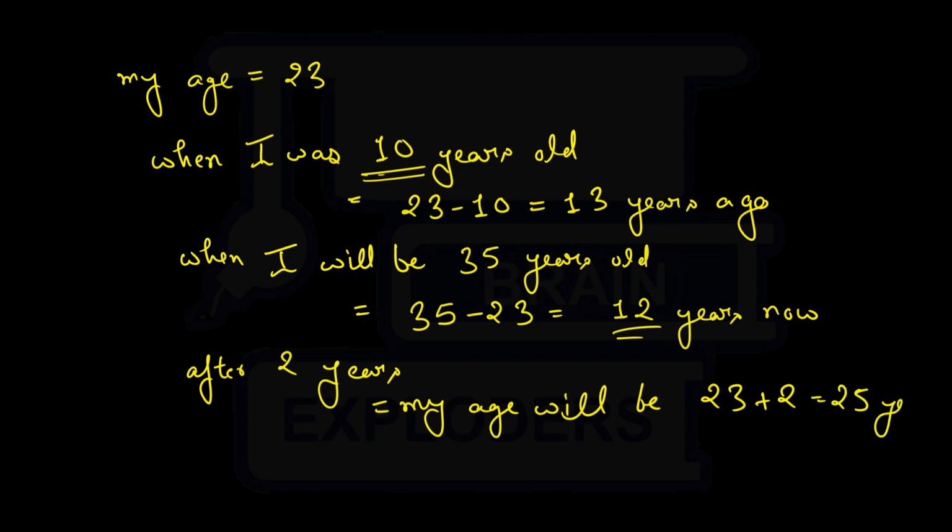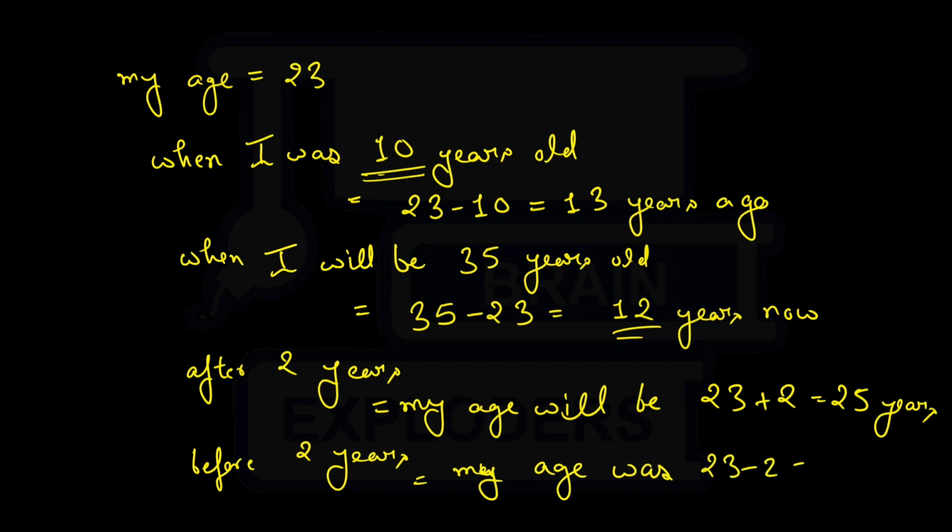And similarly, if I write "before 2 years," I'm talking about the period when my age was 23 minus 2, that is 21 years. Is it clear?